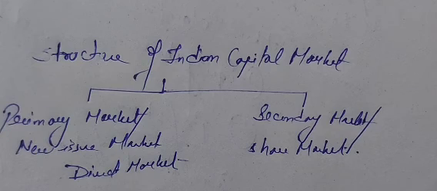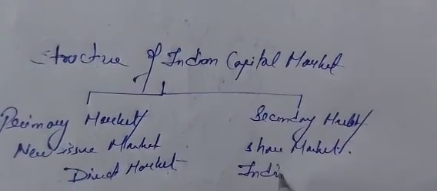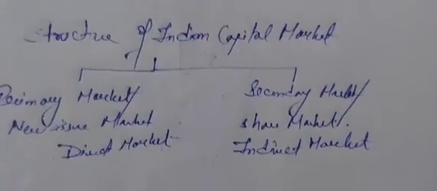After once it is being issued, after that it is being traded, means purchase and sale is happening. This further purchase and sale is happening where? In the secondary market, which is also known as the share market, and we can also call this the indirect market. Is it clear?